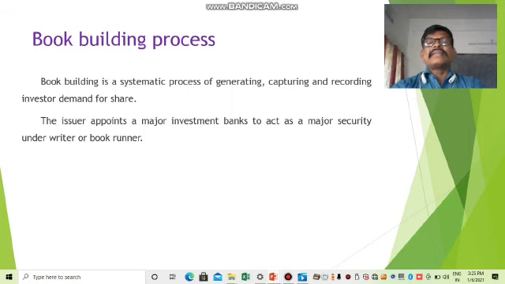Second one is capturing. How you capture the shares and how you capture public money in the book building process is also very important. It depends on demand and supply, rate and price, and on your company's goodwill, turnover and production, and what the demand is in the market. Depending on these, the public will capture the overall book building process of shares and demand.